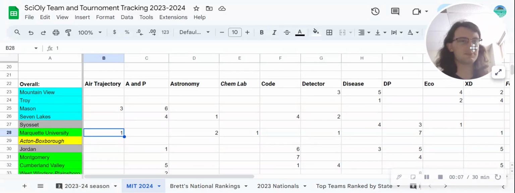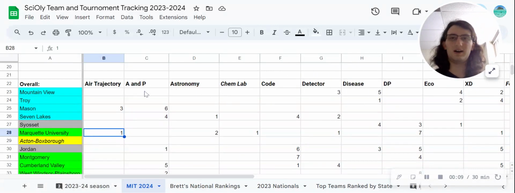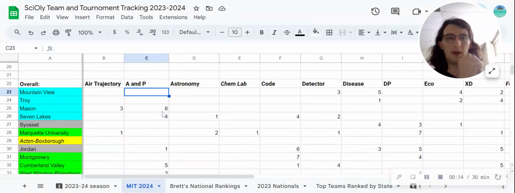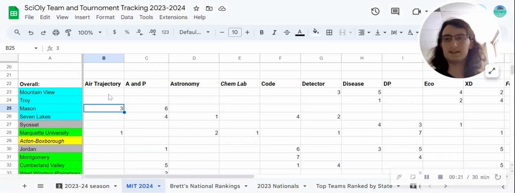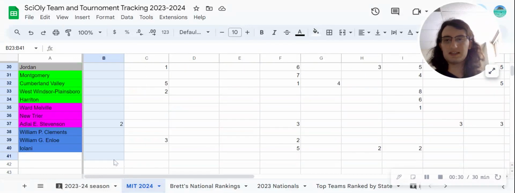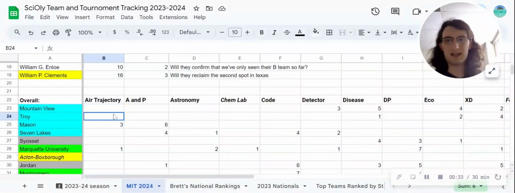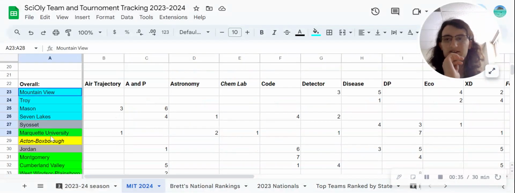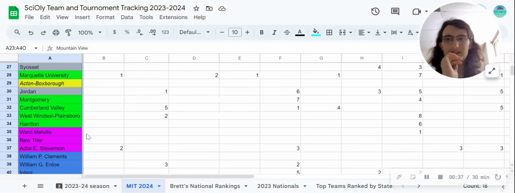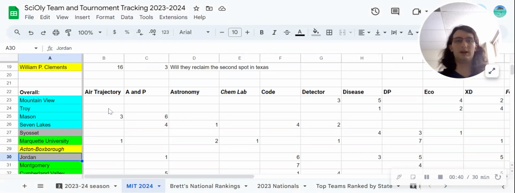And today, as promised in the last video, we're going to be going over my MIT predictions. So before we get into this, I wanted to just tell you guys how I did this because it was a little different from my SOAPs predictions, my process for going through in each event. You'll notice I did not rank every team in every event. And that's simply because there are too many competitive teams, too many teams for me to do that for.